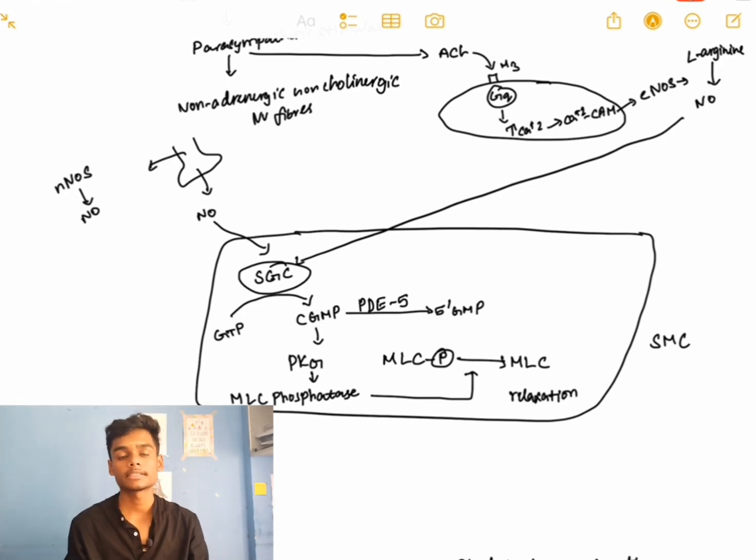Because of this relaxation, the corpus cavernosum relaxes and the blood vessels also relax, increasing the blood flow to the corpus cavernosum sinuses. There is penile erection. Also, because of this increased blood flow to the penis, there is compression of the veins against the tunica albuginea, which will decrease the blood outflow.